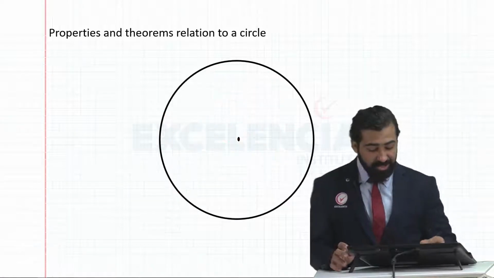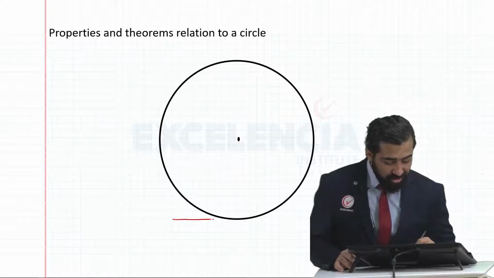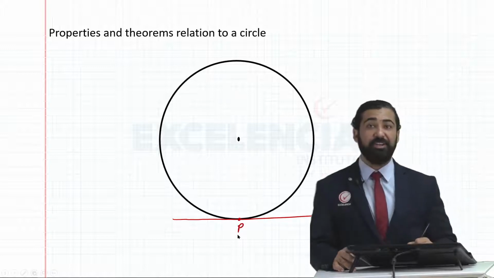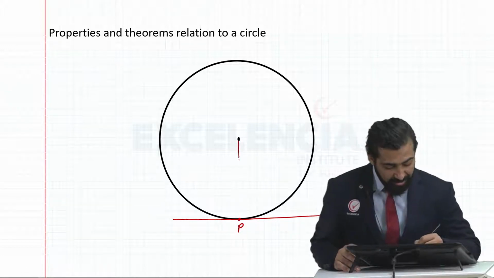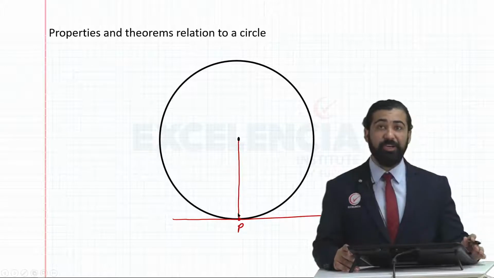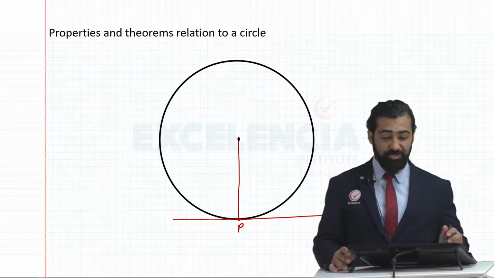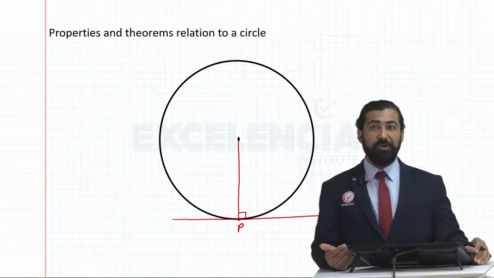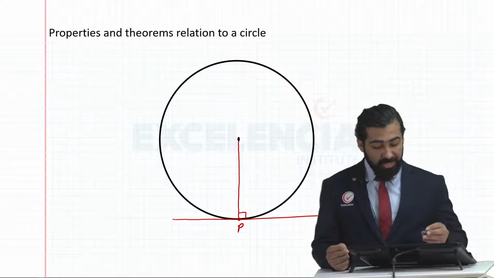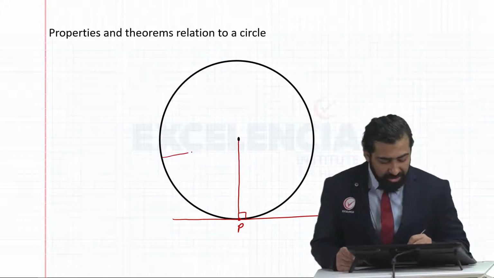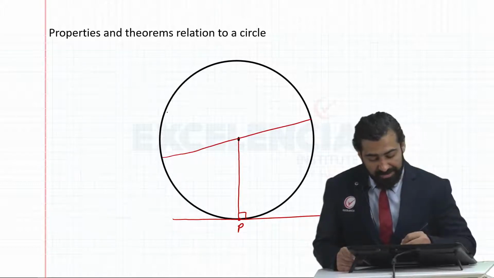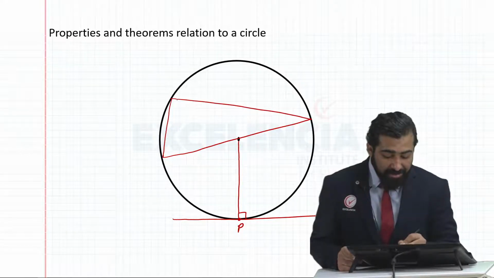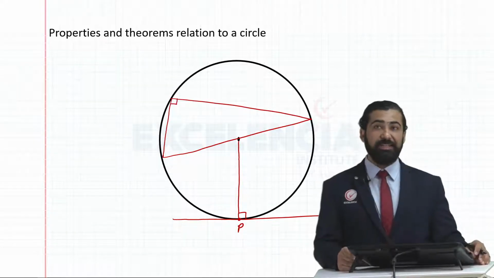Next is tangent and radius. Suppose I draw a tangent here, this point is called the point of contact. Let's take the point of contact as P. If I draw the radius from the center to the point of contact, the radius will be perpendicular to the tangent at the point of contact. Then one more thing: if I draw a diameter, and let's say the diameter subtends some angle here, the angle subtended by a diameter is always 90 degrees.